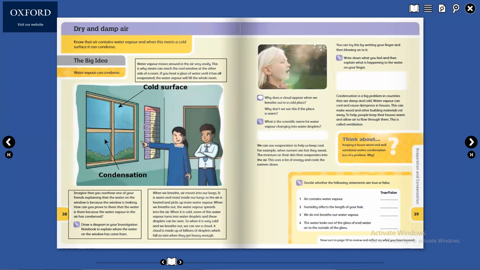And then where is the water vapor? Water vapor is in the air, so we can write here water vapor.